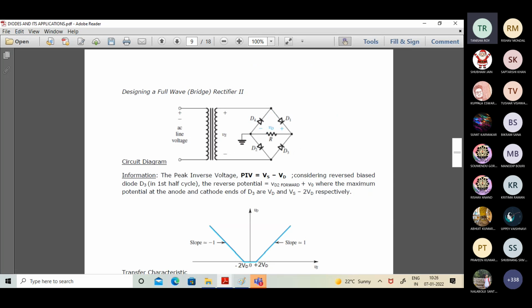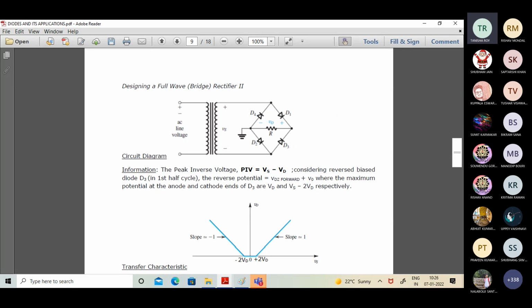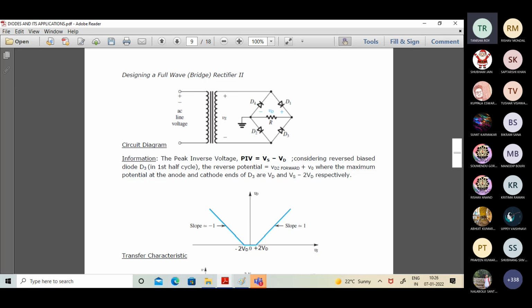Now look at this part. Look at this bridge rectifier scenario now. In the bridge rectifier scenario, let us say D1 and D2 are in conduction in series in the half cycle, then D3 and D4 are in reverse phase, and these are open. Now let us say our point of view is the peak inverse voltage for the diode, because it is inverse, clearly mentioned, which is not in conduction phase. So D3 and D4 are not in conduction phase.